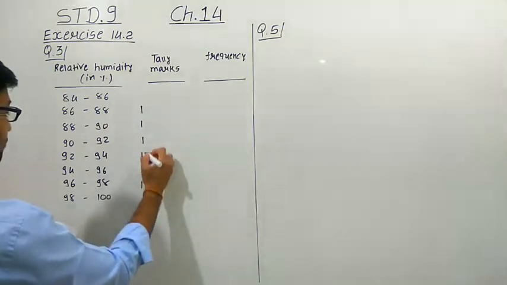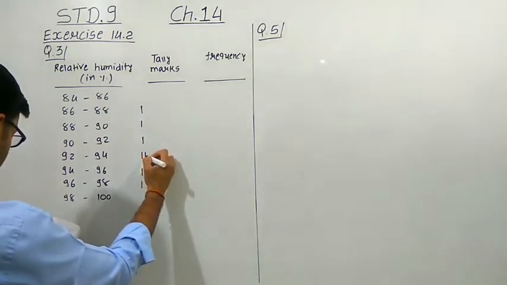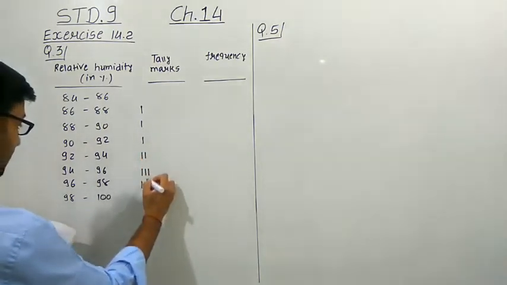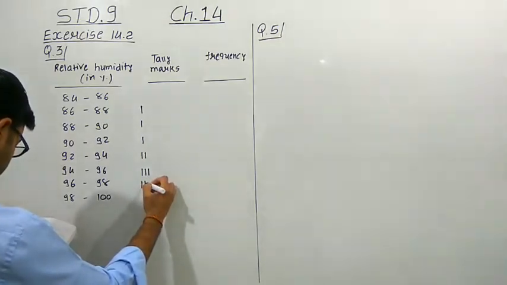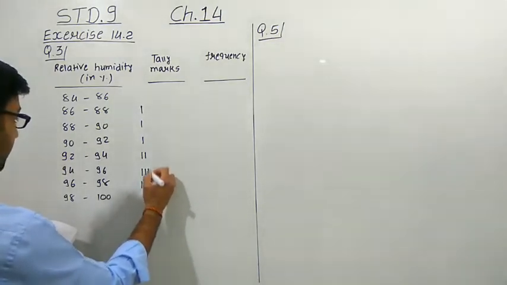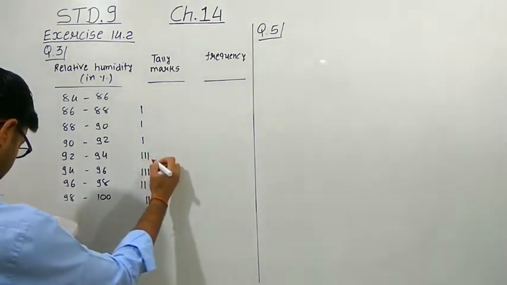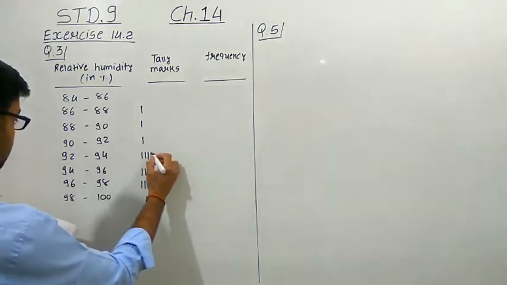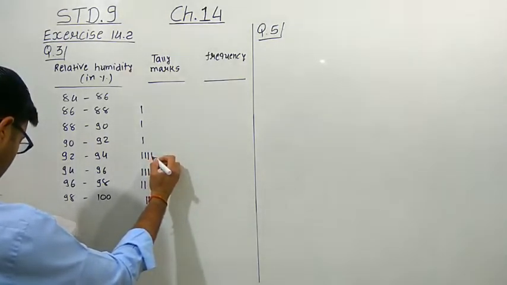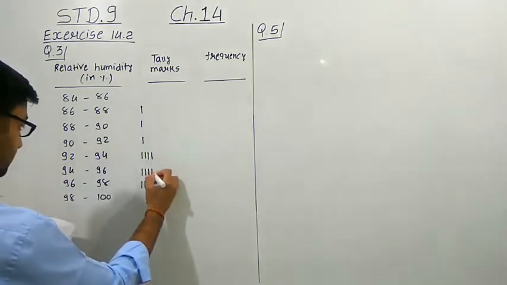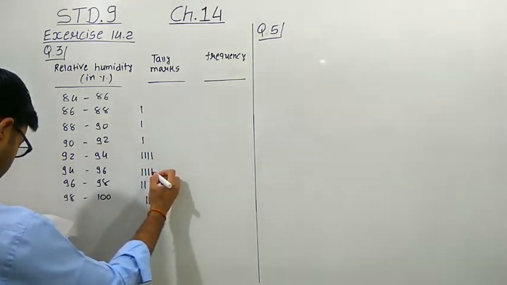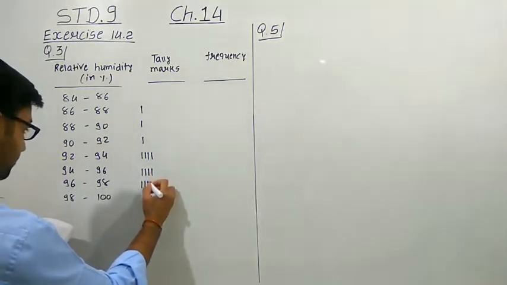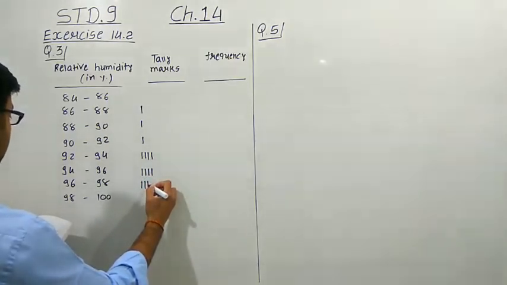92.3. 97.1. 93.5. 92.7. 95.1. 97.2. 93.3.